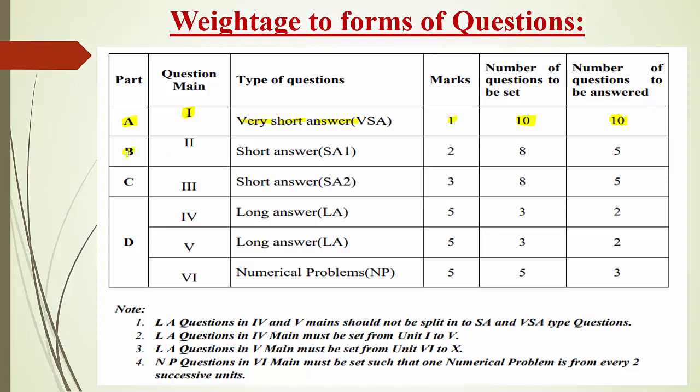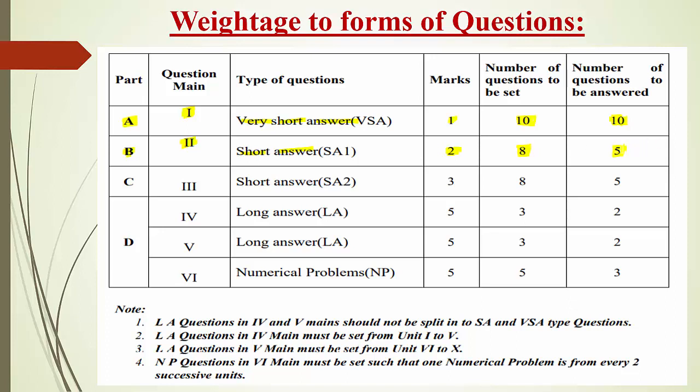In part B, the second main, they are going to ask short answers. Short answer means each answer carries 2 marks. They are going to ask 8 questions in total. Out of 8 questions, you can write any 5 questions.